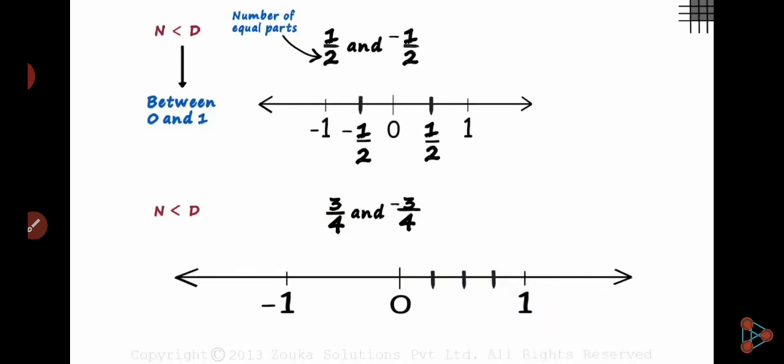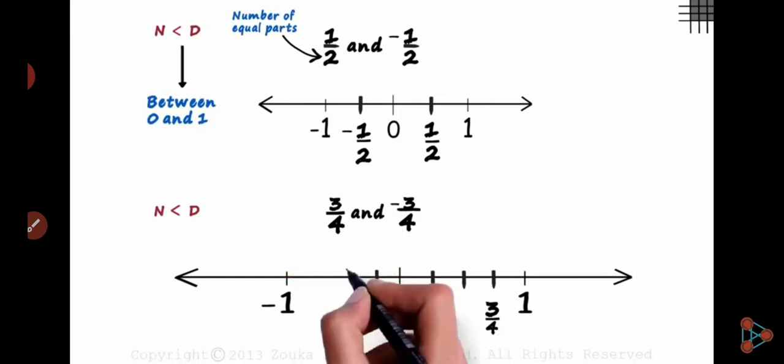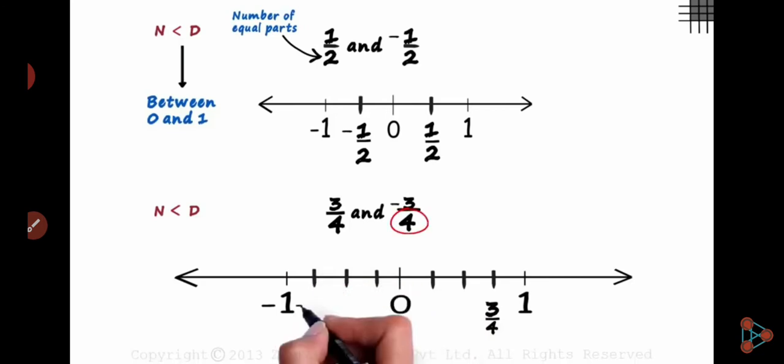Okay, now where is 3/4? 1, 2, 3, 4. Okay, where is 3/4? So 3 represents the distance from 0. Okay, so this is our 1, 2 and 3. This is our 3/4. Same here, -3/4 is here because it is in between 0 and -1. Okay, and again you have to divide it into 4 parts. Okay, and where is -3/4? Here it is -3/4.